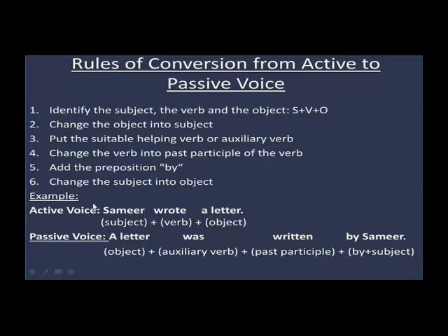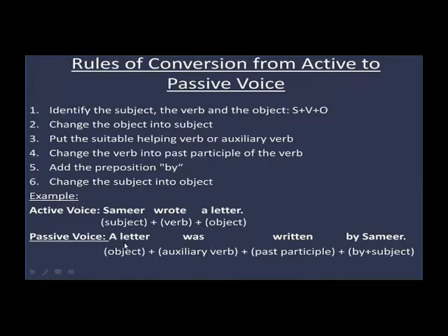For example, Samir wrote a letter. So Samir is the subject, wrote is the verb, and a letter is the object. Okay, so here wrote is the second form of verb. So according to this second form, the auxiliary verb or helping verb will be used.